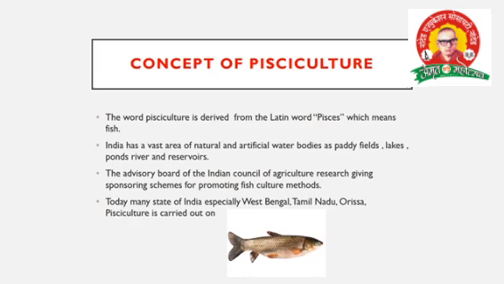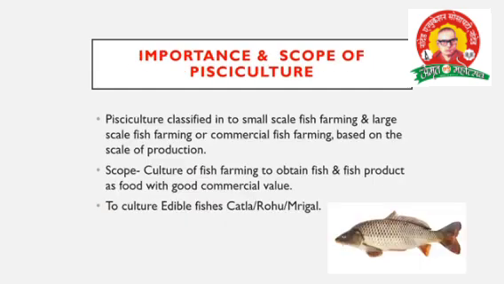Today, in many states of India, especially West Bengal, Tamil Nadu and Orissa, pisciculture is carried out. Maharashtra is also carrying out pisciculture in some districts. It is the best way to do pisciculture or fish farming. Then next one, the importance and the scope.